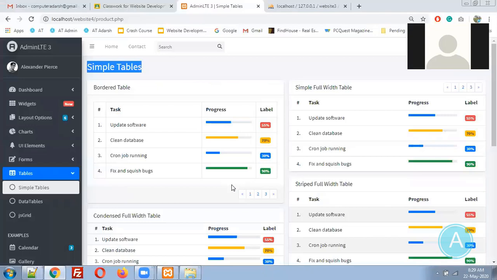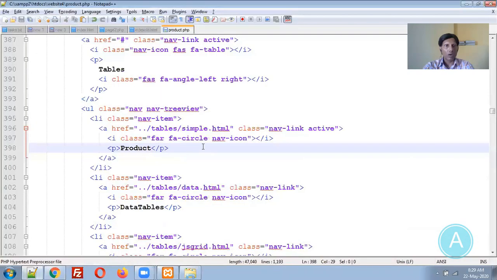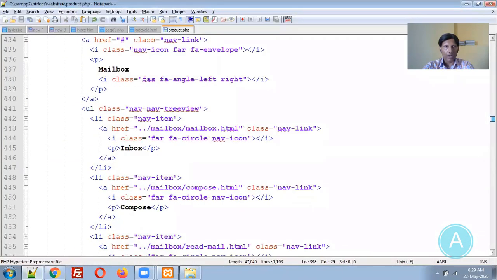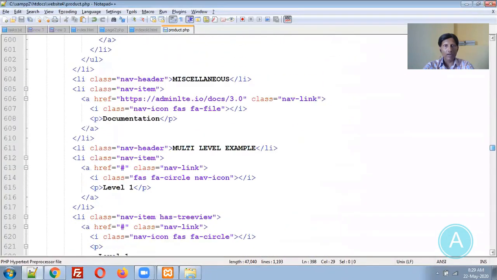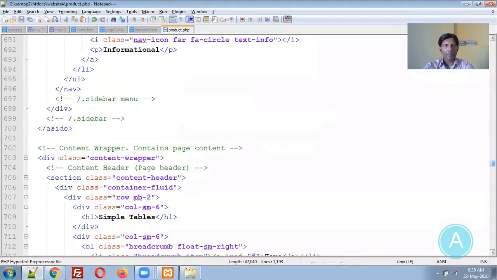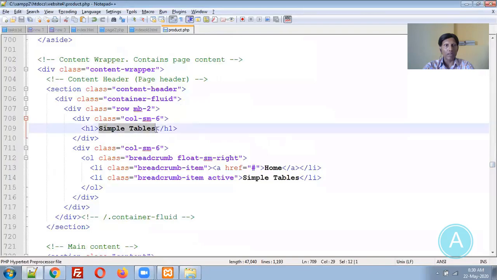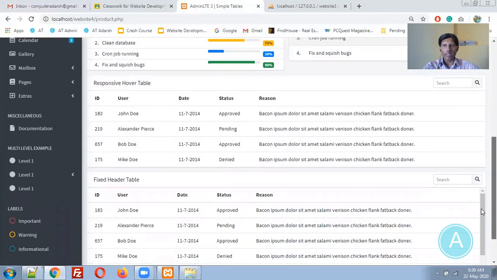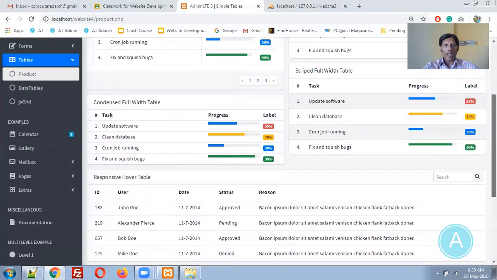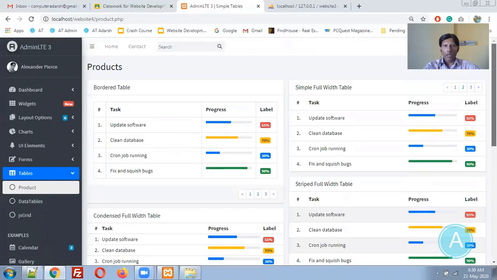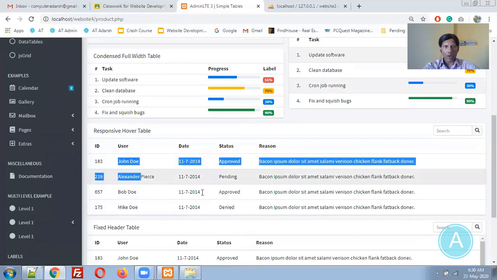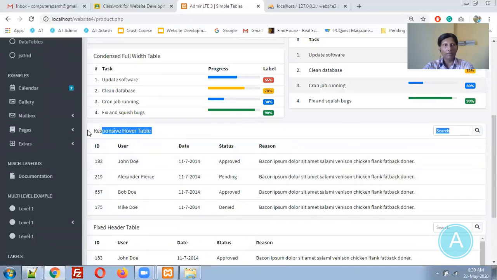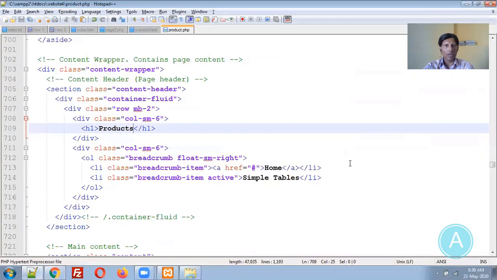Let me refresh it. So this one was the different one. This is from the sidebar. Okay, this is a simple one. This is the product. We can say products. Now you can see the things. Products will be there. Now, which table do you want to display? You can use any tables. Let us go with this table as of now. Responsive hover table. I would like to use this table.